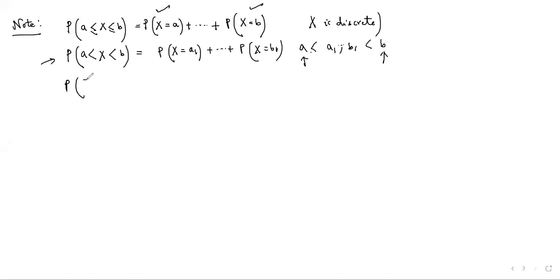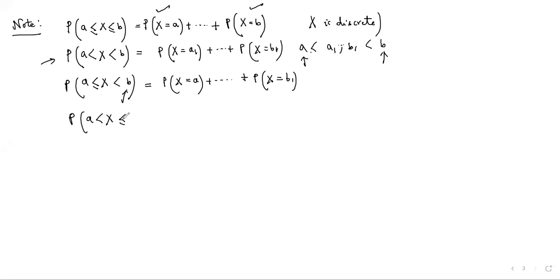Similarly, if we consider the probability of a less than or equal to x less than b, we consider the probability of x equal to a, and we move on, but ultimately we stop at x equal to b1, and we do not consider the point b because the equality sign is not there. And similarly, for the probability of a less than x less than or equal to b, we start from the discrete point x equal to a1 and go up to the probability of x equal to b, but we do not consider the point a. So all of these things happen if the case is discrete.